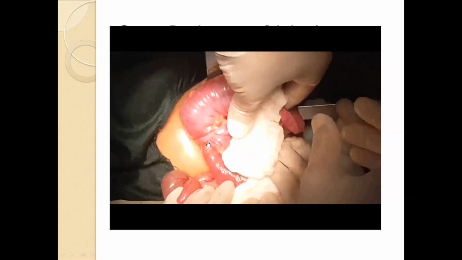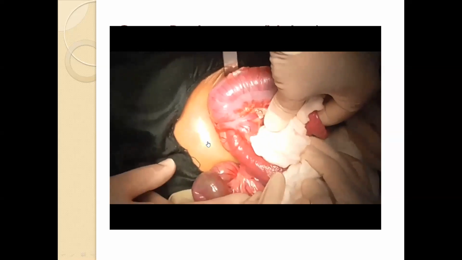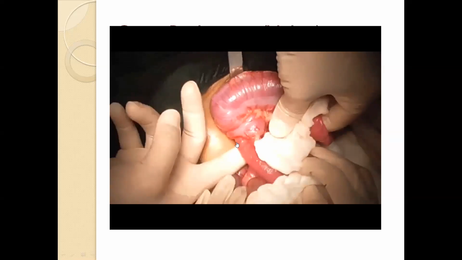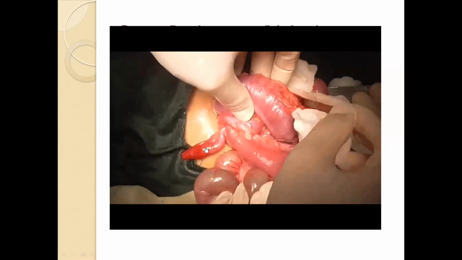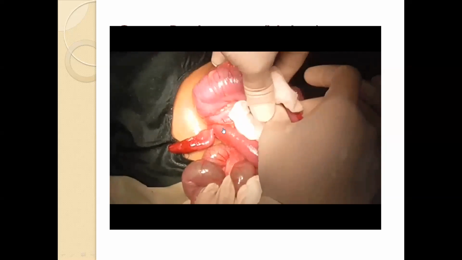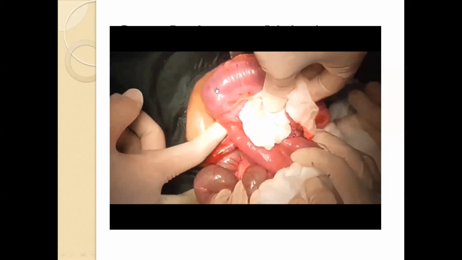With gentle pressure, if you see, these are the intussuscepted small bowel loops, and the appendix is coming out from this intussuscepted segment.